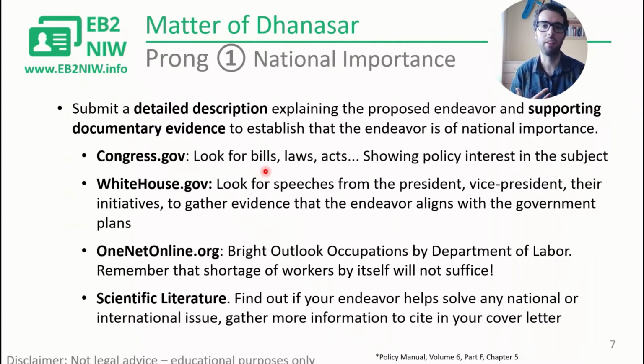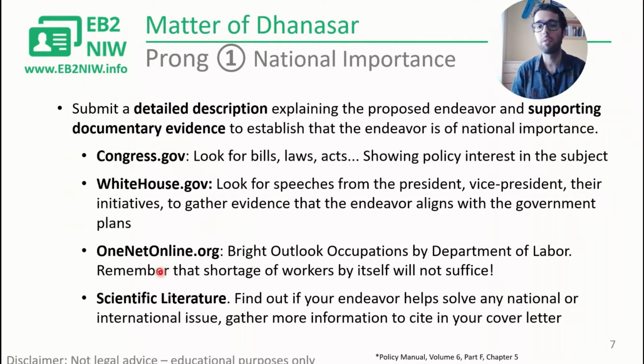For example, let's say that you work on biofuels, so you can see if there's a lot of policy trying to promote biofuels and show that there's an interest in this subject. Similar with whitehouse.gov, you can look for speeches from the president or other members of the government, look at their initiatives, and see if you can link interest in the US government for that endeavor with what you do.